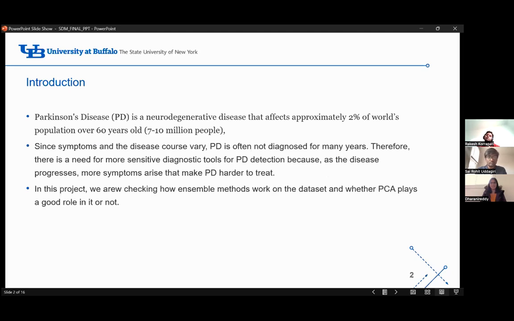So in this project, finally, we explore the effectiveness of ensemble methods like the bagging algorithm, which is a random forest classifier, and a decision tree algorithm. We perform all these ensemble methods on the data set taken from the UCI machine learning repository and accurately diagnose individuals with Parkinson's disease. And also we apply PCA on this data set so that we can finally conclude whether PCA plays a good role on the data set or not.